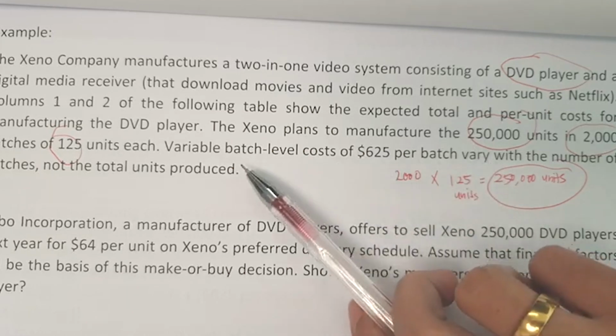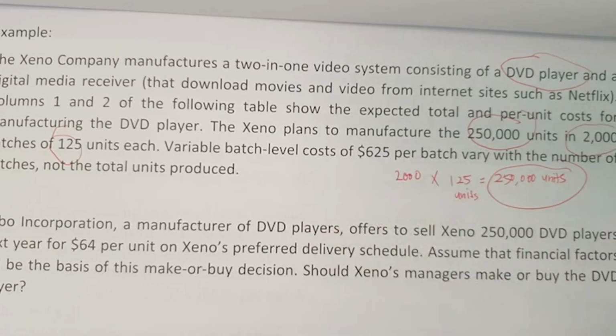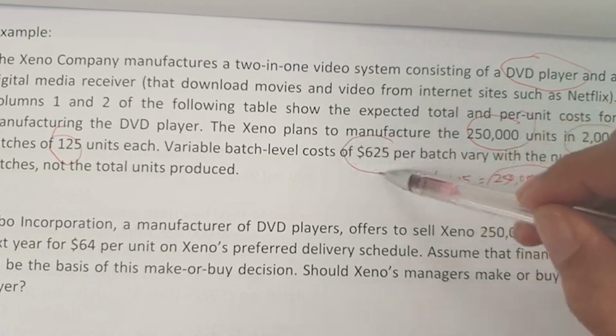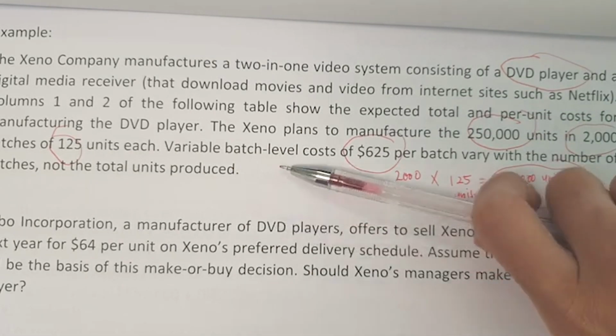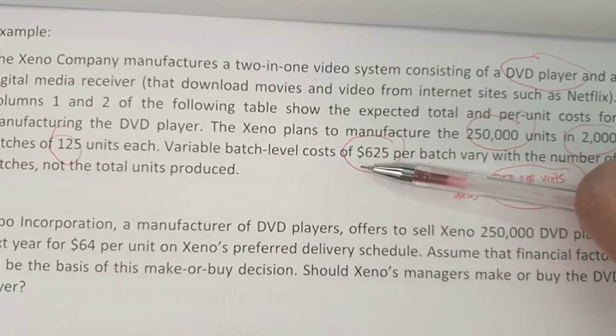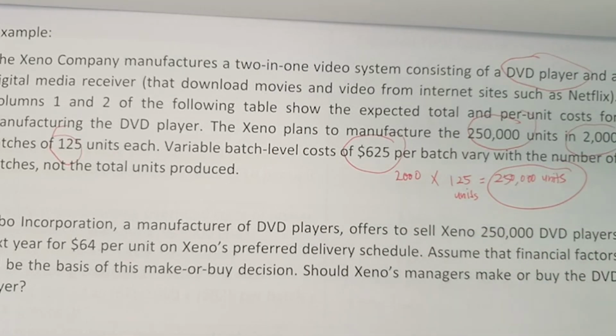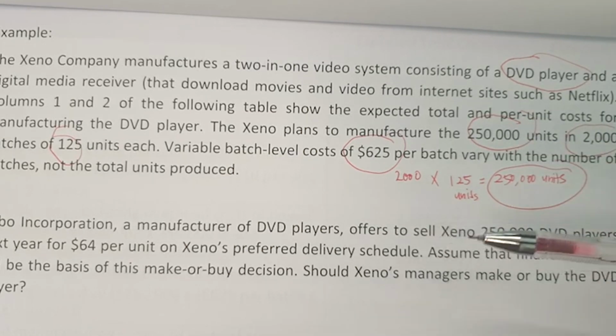So it has a batch level cost because they produce it per batch. For each batch, the variable cost is 625. So the calculation for this variable cost of 625 is per batch, not based on the quantity. As we said before, the question gives you the information that they produce it in 2,000 batches. So this calculation is based on the cost incurred on a batch basis, not based on the quantity.